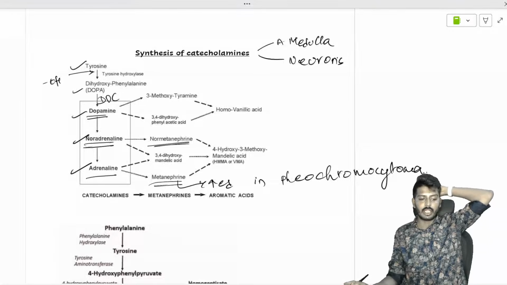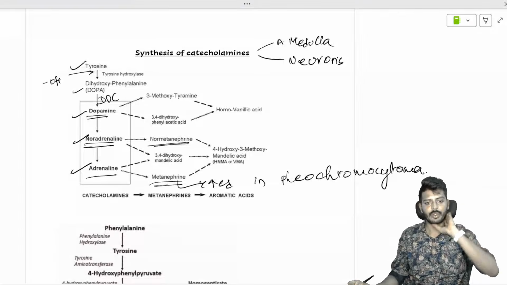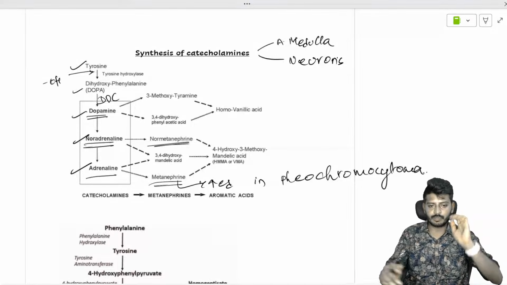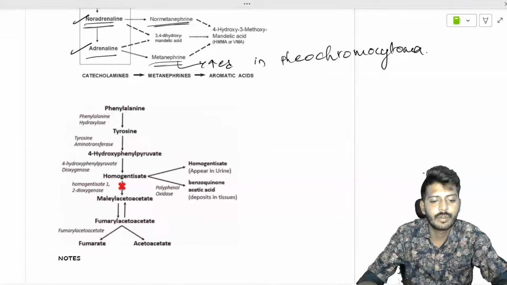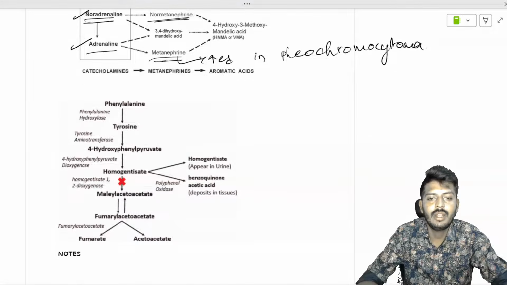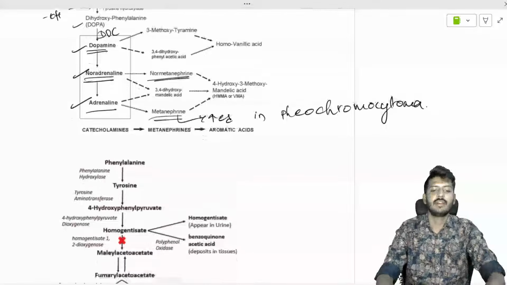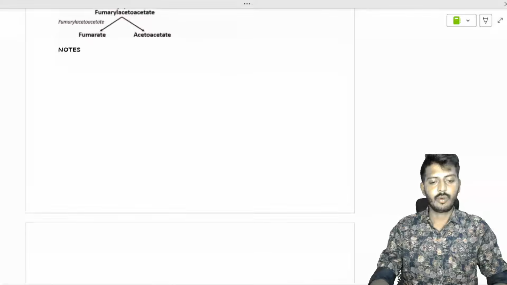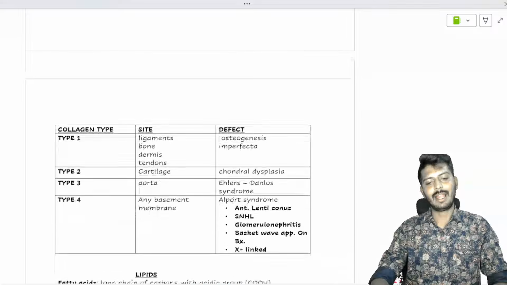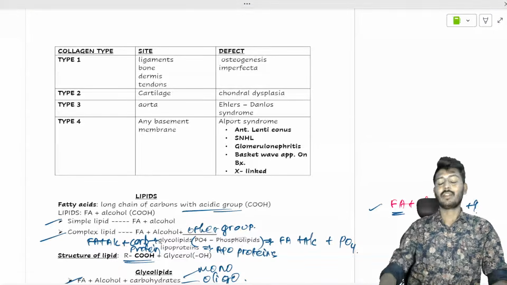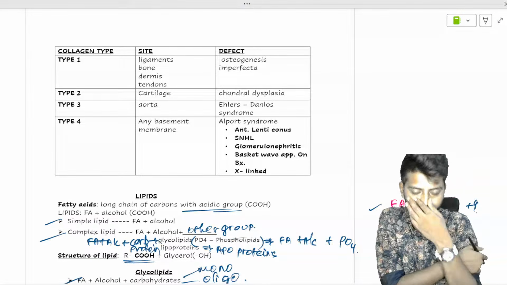So that is the story of the synthesis of catecholamines. Okay, so once we understood, this tyrosine destruction is not much important as of now.